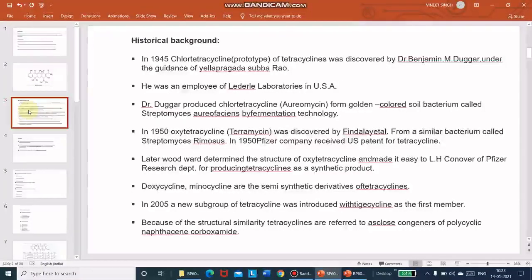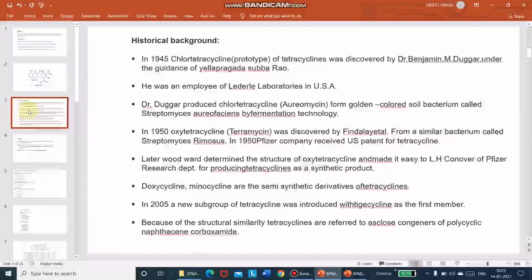Then what is the history of tetracyclines? In 1945, chlorotetracycline was the prototype, means first in class derivative. सबसे पहले क्लोरोटेट्रासाइक्लिन ही बनाई गई थी. 1945 में tetracyclines were discovered by Dr. Benjamin Duggar under the guidance of Yellapragada Subbarow.